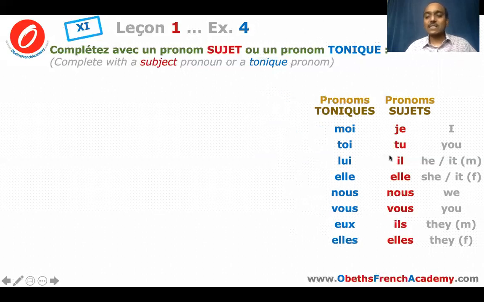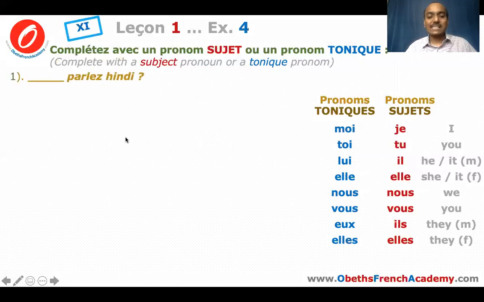So these are the subject pronouns and these are the tonic pronouns. Moi, je. Toi, tu. Lui, il. Elle, elle. Nous, nous. Vous, vous. Eux, ils. Elles, elles.